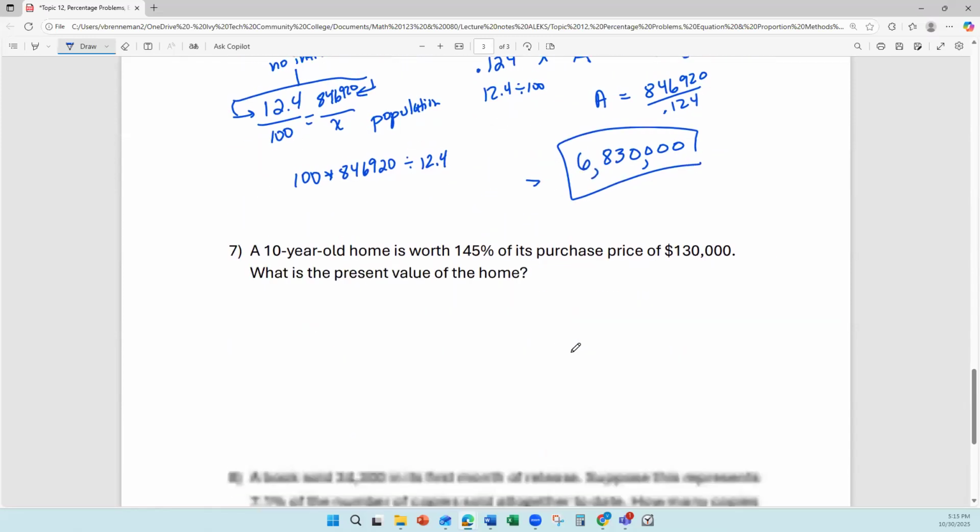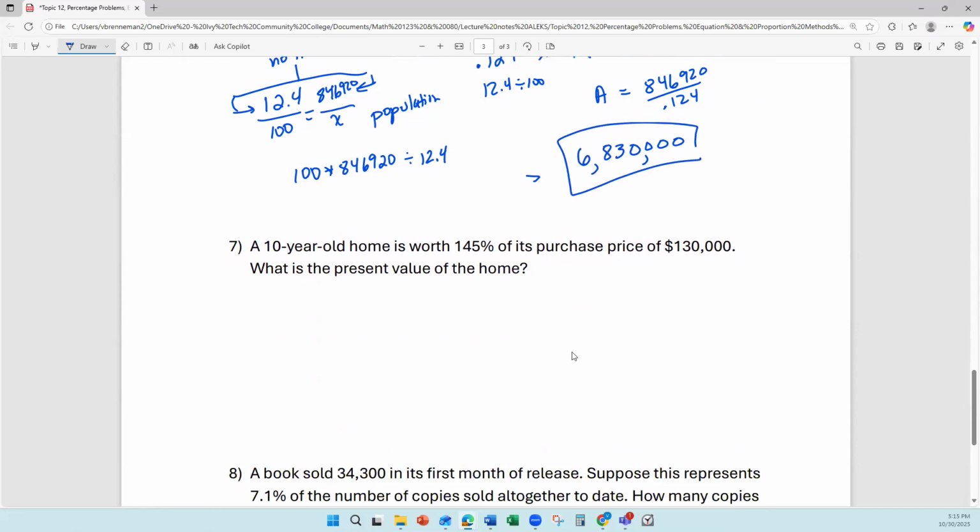Number 7: a 10-year-old home is worth 145% of its purchase price of 130,000. So I'm going to take that 145% of and put 145 over 100. Then I look for what it is of: its purchase price. It says of 130,000, so the 130,000 is the purchase price.